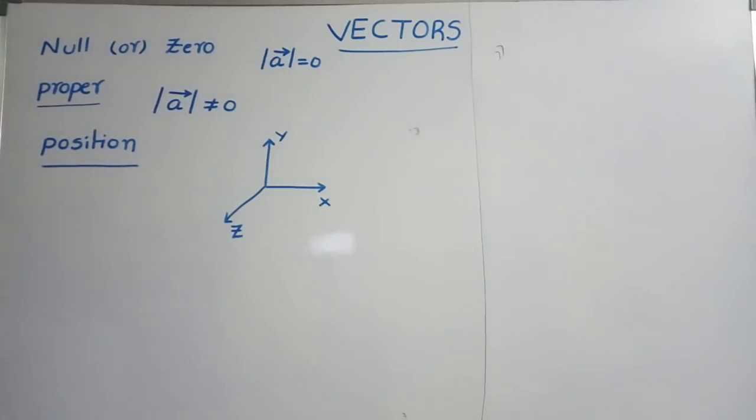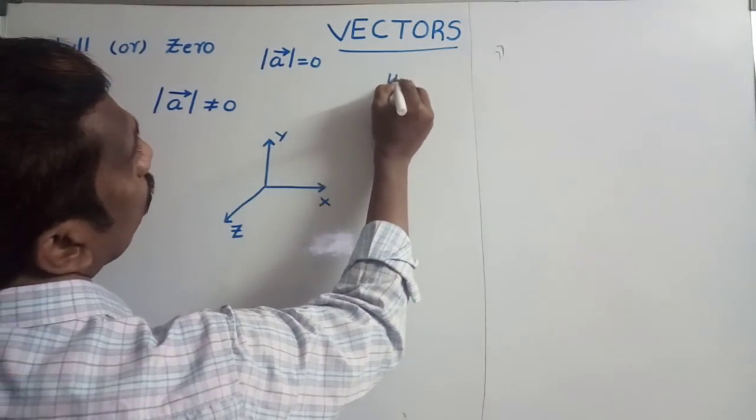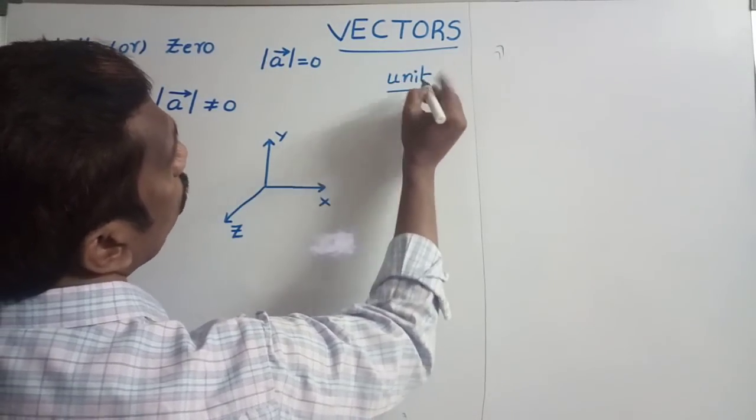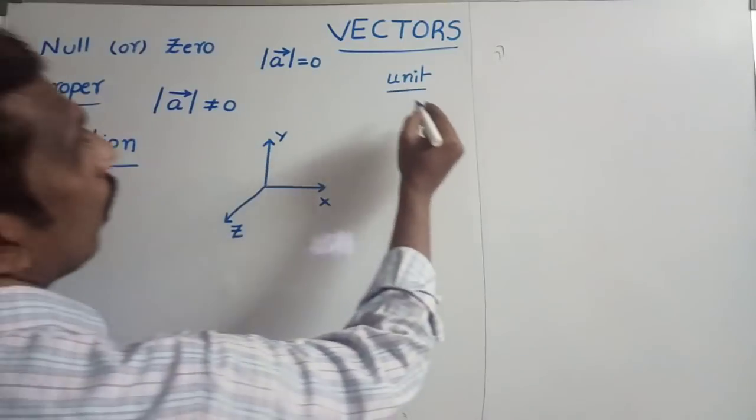Here we are taking three unit vectors. Sir, what is meant by unit vector? A unit vector means a vector whose magnitude is equal to 1 unit. A vector whose magnitude is equal to 1 unit is said to be a unit vector.